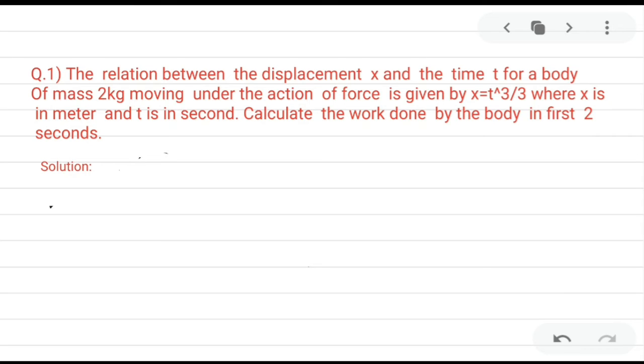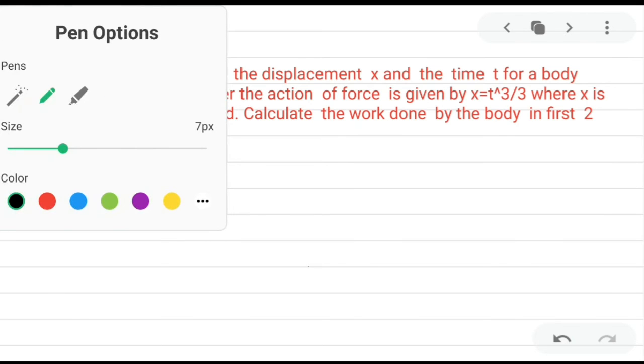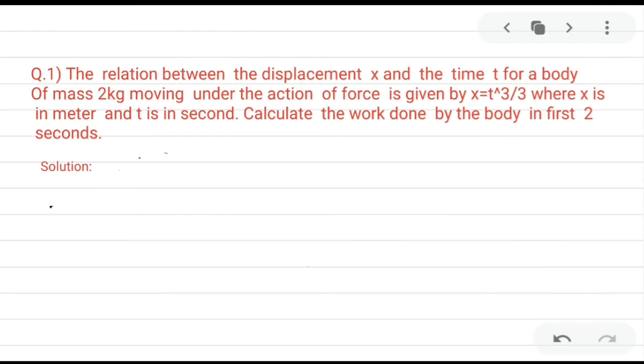So let's consider one problem, and by using this problem we will understand how to calculate the work at a certain time or given second. Here in this problem we are given the relation between displacement x and time t for a body of mass 2 kg moving under the action of a force.